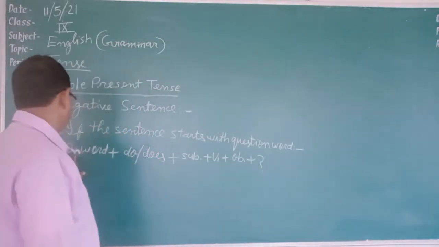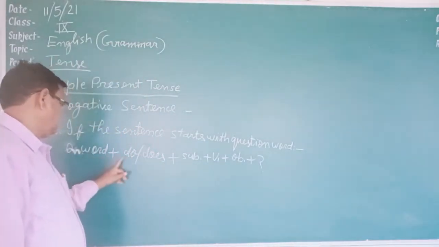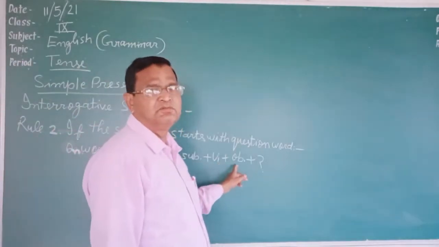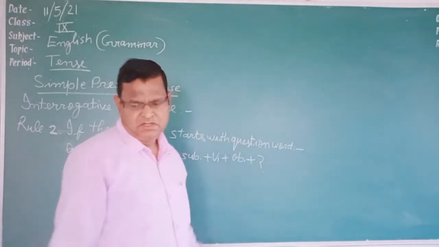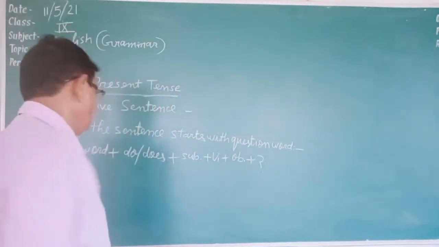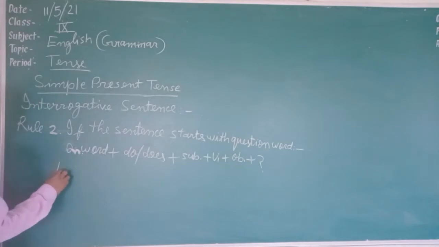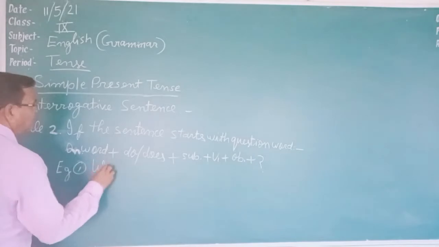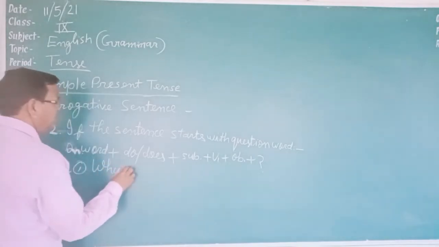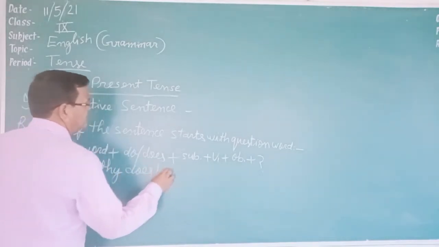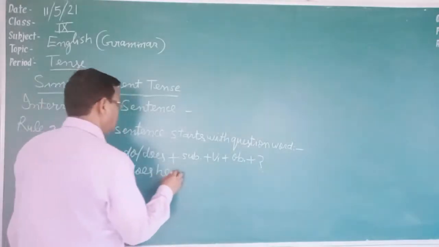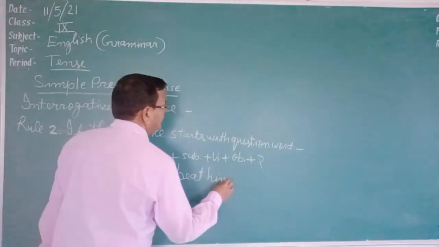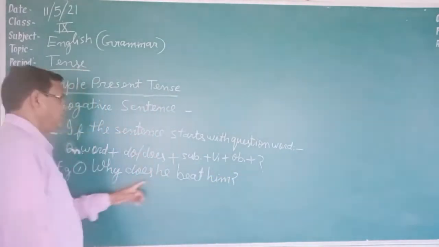The rule is, first of all we write the question word, then do or does, then the subject, then the verb first form, then the object, then a question mark. Now see an example of this rule. Example: Why does he beat him?